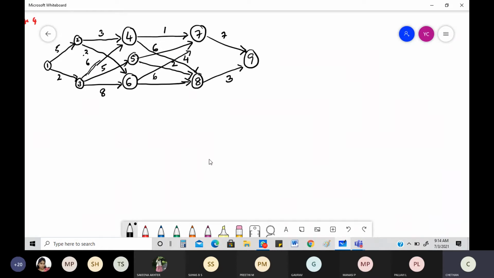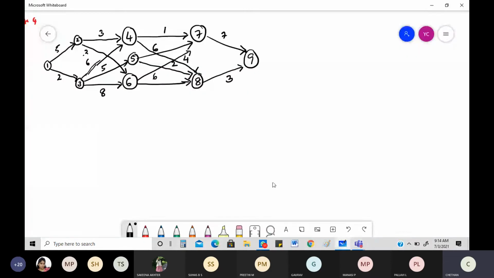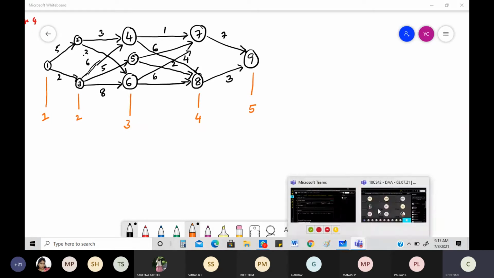Okay, now what is the way of figuring this out? First and foremost, you need to see how this multi-stage graph works. One important thing to keep in mind here is how many stages there are. You can see very clearly that this is stage 1. This entire thing is stage 2. All of 3, 4, 5, 6 will be coming in one stage. This is stage 3. This will be coming in stage 4, and this will be coming in stage 5. You should not have any doubts in figuring this out.